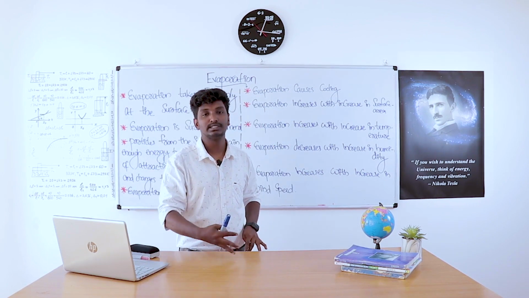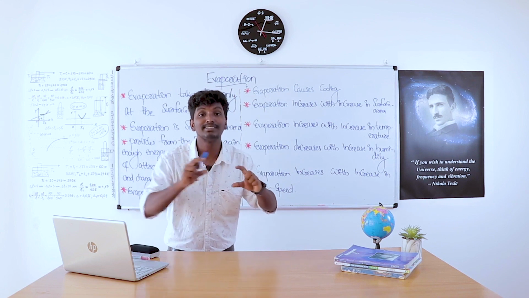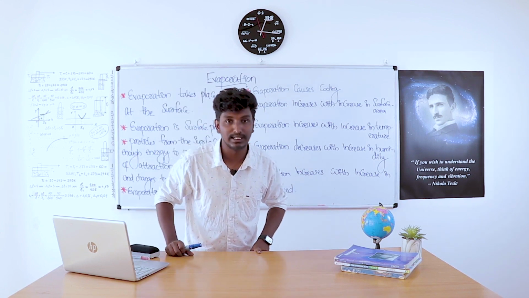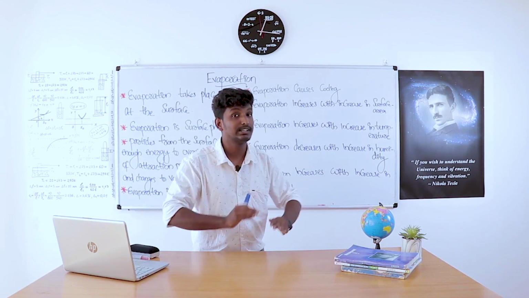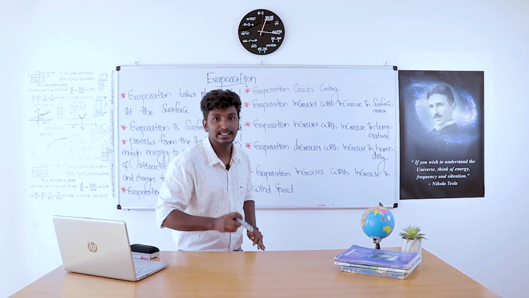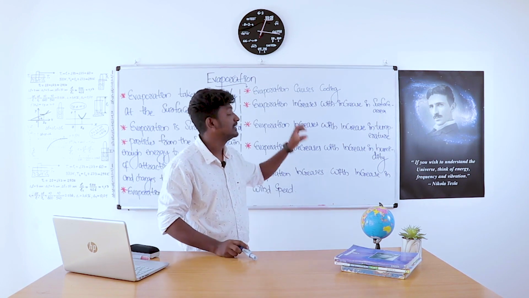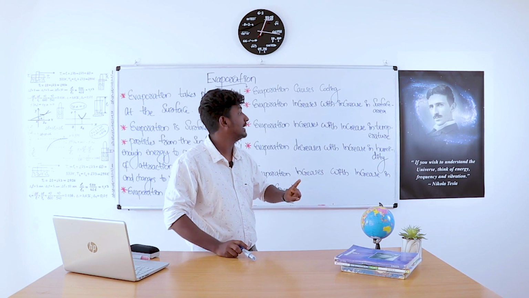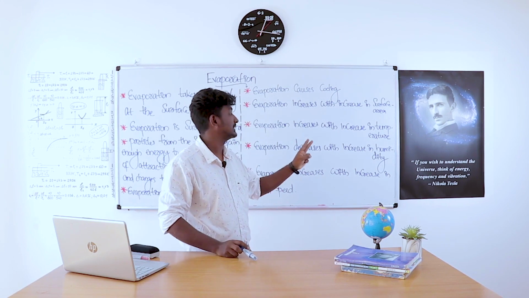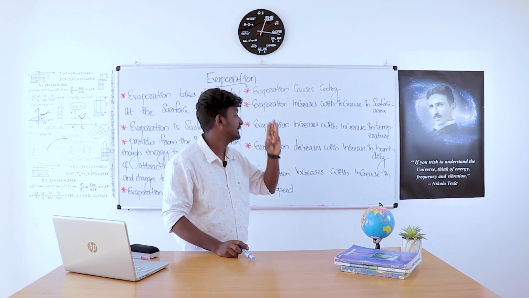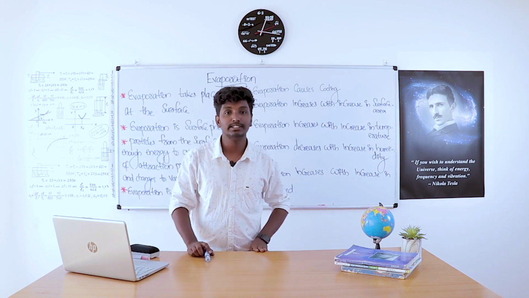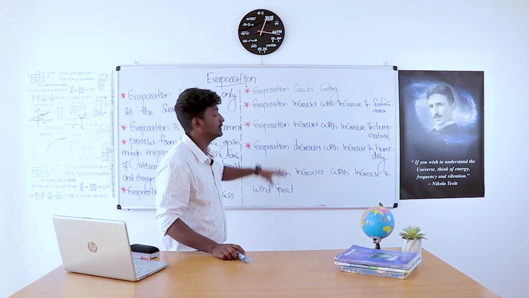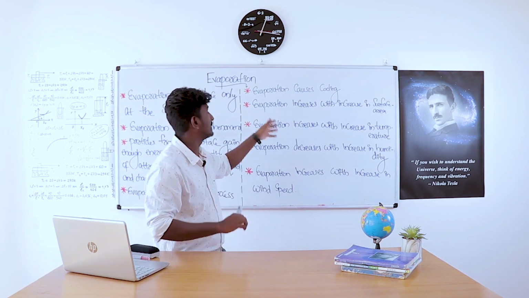You can get a question from this topic. What are the factors affecting evaporation? The factors affecting evaporation are: first one is surface area, second one is temperature, third one is humidity, and the fourth one is wind speed. Now we are going to discuss how these factors affect evaporation.